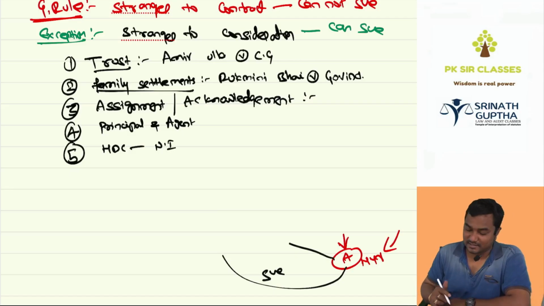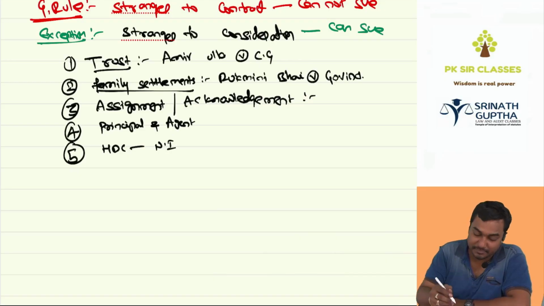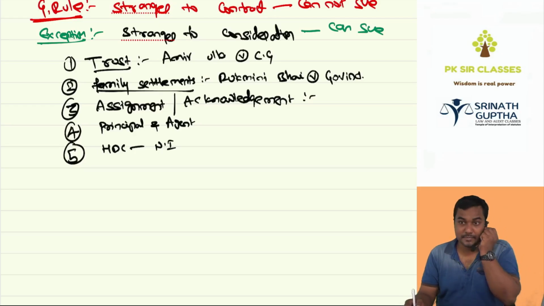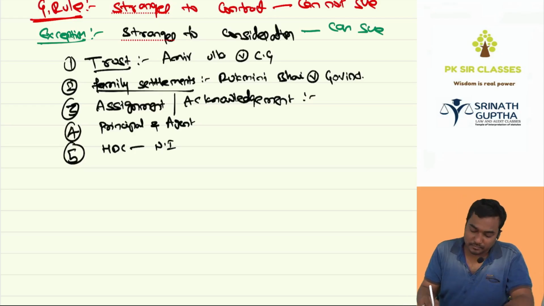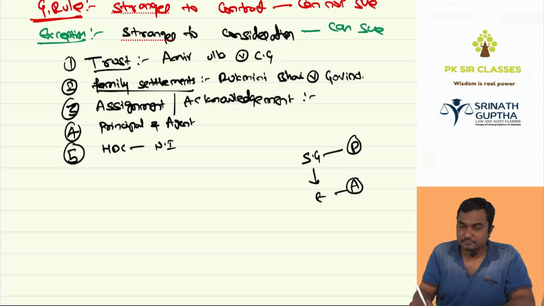So we are revising nearly 3 to 4 hours of lecture in a maximum of 15-20 minutes. This is the power of revision. Next concept, principal and agent. So SG is the owner of the shop, SG Kirana and General Store. I am the principal. In my shop, Ishwar is my agent, my employee.